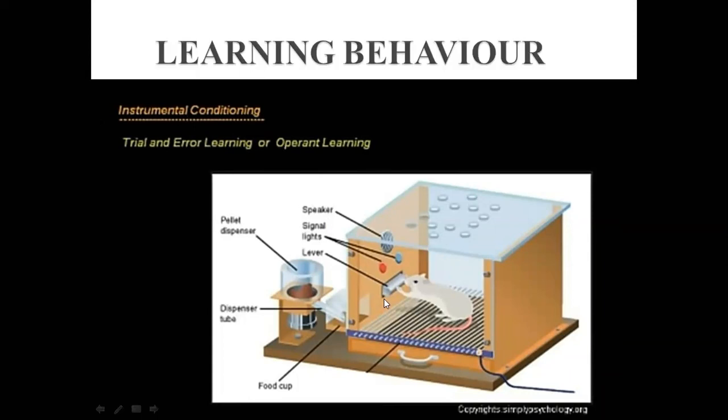You can see the cage here. That is a well modified cage. If you see the parts of this cage, you can see the speaker, the signal lights, the lever here, and the pellet dispenser tube here. This is the food box outside of it. This is a pellet dispenser that gives pellets this way.